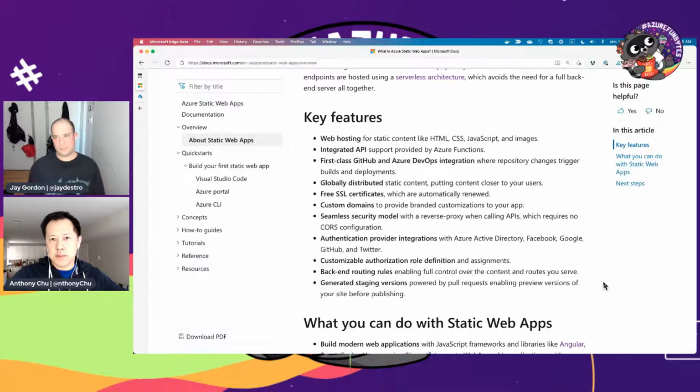And I suppose one of the great things about static web apps is being able to customize your domain. So it could be as simple as creating a new version and changing DNS if you really need to, making that a part of your pipeline. Yeah, I think that's currently what you would have to do, but we want to see how we can make that easier for you.